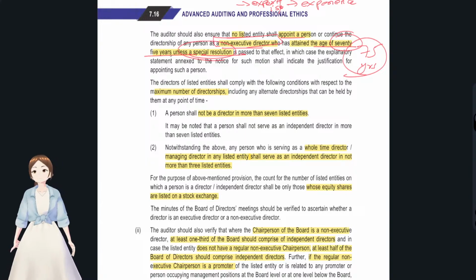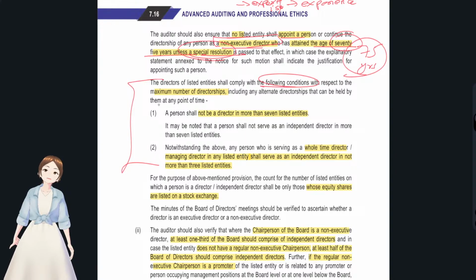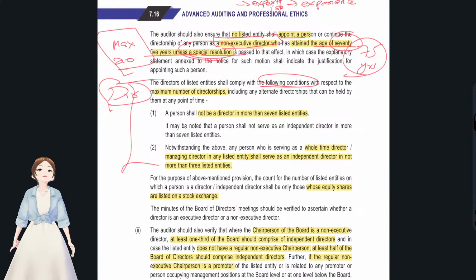Okay, and the directors of the listed entities shall comply with the following conditions. You see, this is the cap for the directors. Like auditors, where we have a maximum of 20 audits that we could do, for directors also there is a maximum limit on how many directorships they could hold. A person should not be on more than 7 listed entities. If it touches 7, no problem. If it's more than 7, that's a problem.